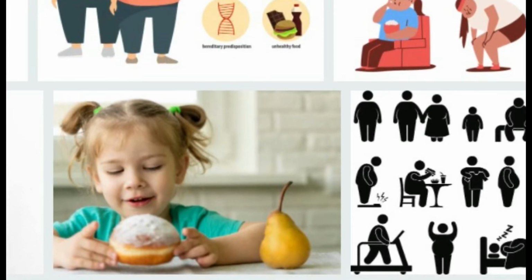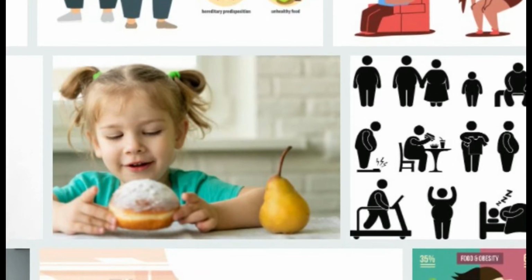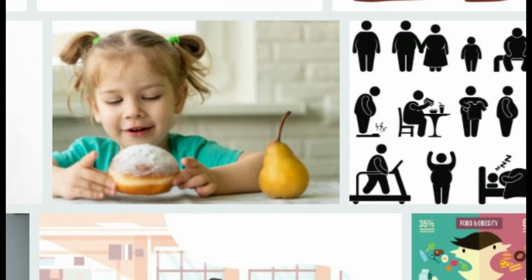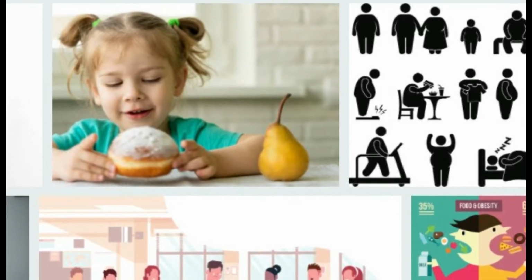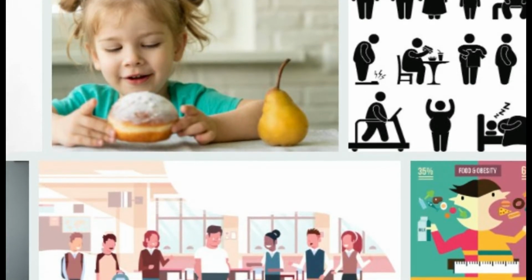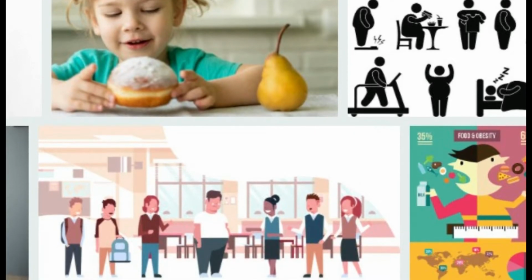What should be done in the treatment of obesity in children in general? It is necessary to reduce the energy that the child consumes and increase the energy expended. For this purpose, at least 30 minutes of daily exercise such as walking and jogging should be determined according to the history of the child, and the frequency of exercises should be increased over time.